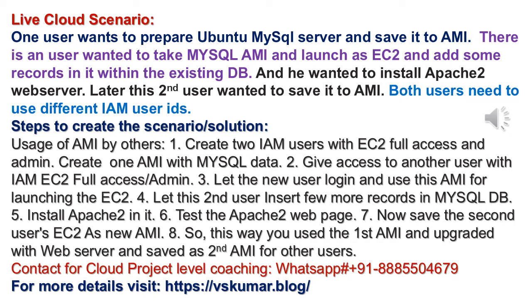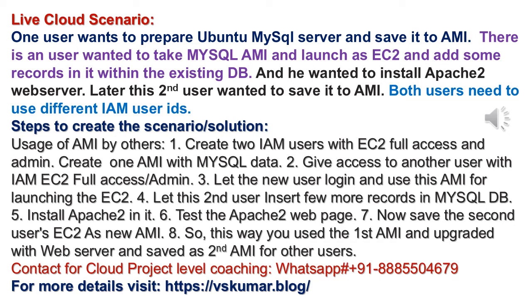See, with the first user ID, once the MySQL server is saved as AMI, you are going to log out and log in with the second user ID. With the second user ID, we are going to give access to EC2 and admin. There we will launch the saved MySQL AMI.